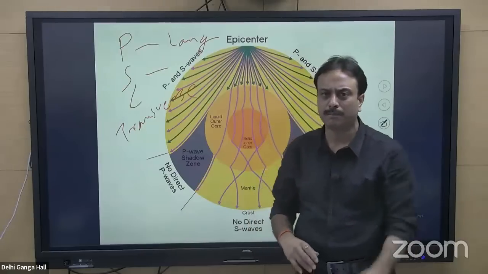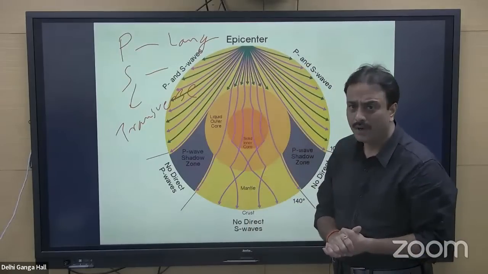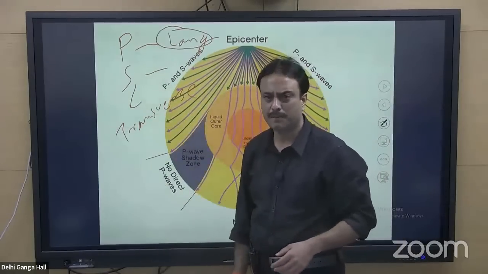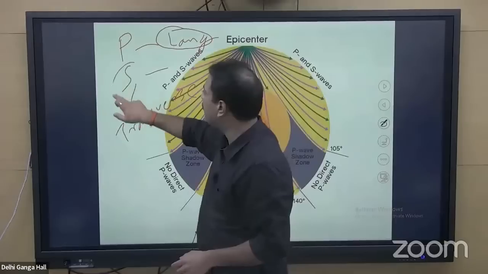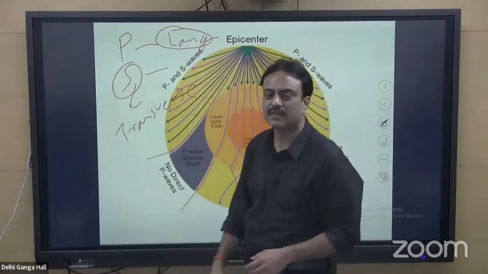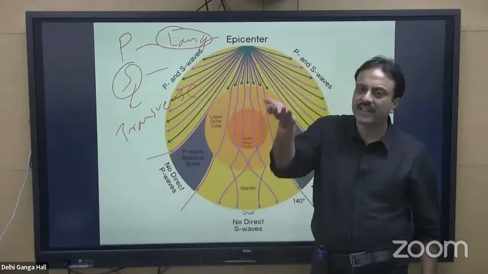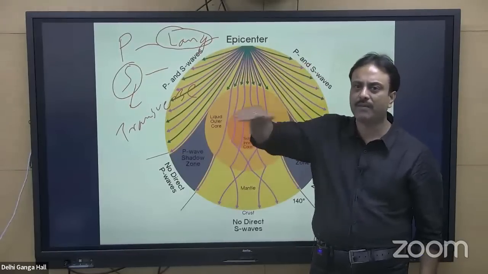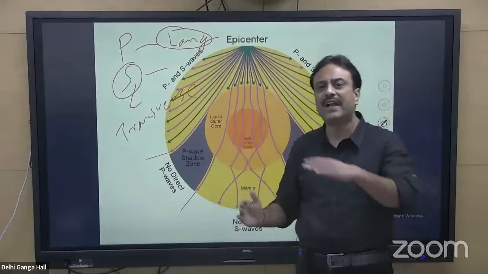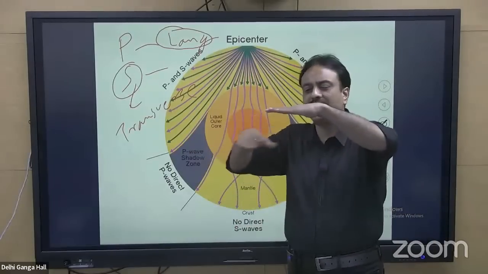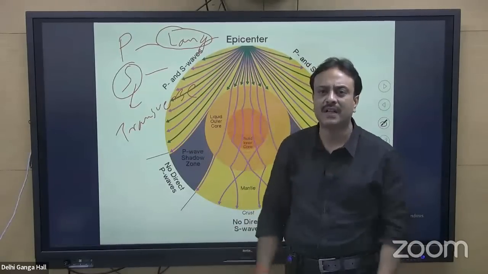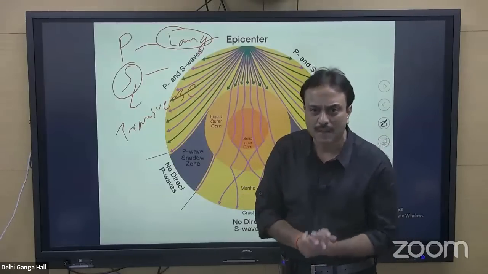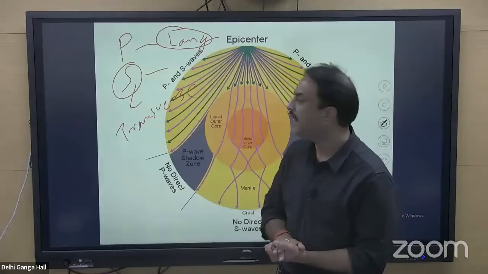There will be practically no damage by this wave that is called the P wave, or the primary wave. The second set of waves is called the secondary wave or the transverse wave. When the S wave is moving in this direction, the particle movement will be like this, unlike a sound wave. When it hits the surface, it will move in this manner. As a result, there will be a shaking impact, but still damage will not be there.